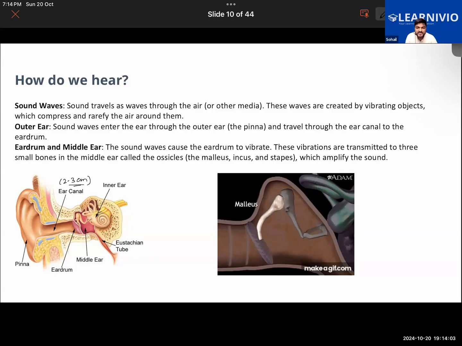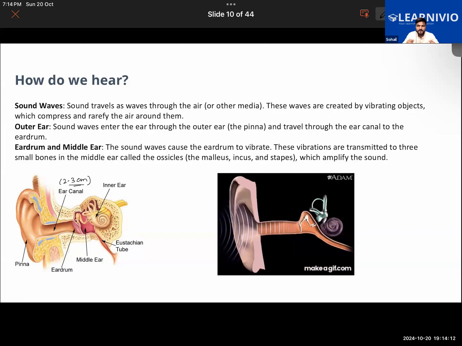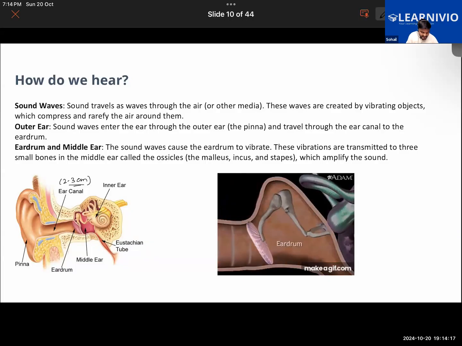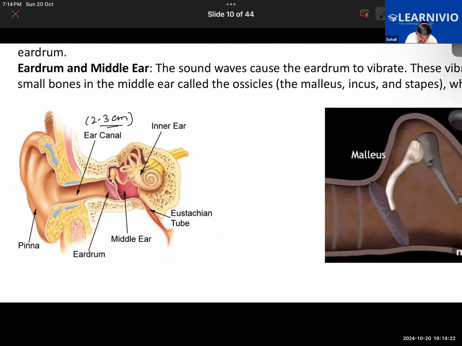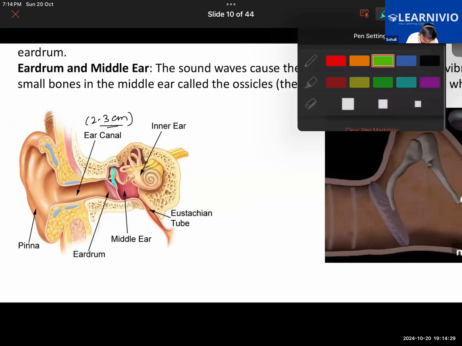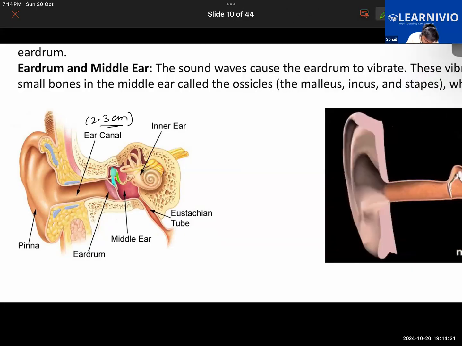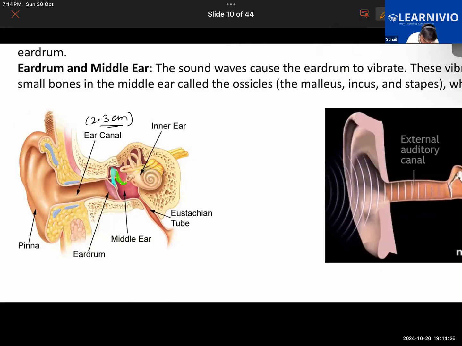Getting now? Now at the end of the ear canal, there's a thin elastic drum called the eardrum, and it is stretched tightly inside our ear. Now, after that, you can see that there are 3 small delicate bones here. It might not be visible, so I will be highlighting this one. This is the first bone. This is the second bone. And here is the third bone.